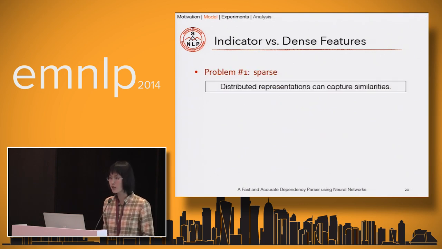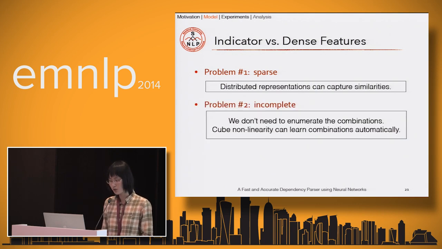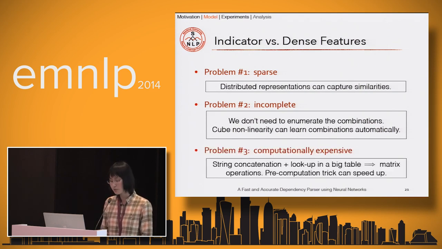Okay, now let's review the 3 problems I just mentioned. For the first problem, we propose the distributed representations, and we believe that they can capture the similarities between different objects. For the second problem, now we don't need to enumerate all the combinations, and we believe that the cube nonlinearity can learn the combinations automatically. For the third problem, instead of the string concatenation and the lookup in the big table, now we only need to do matrix operations, and the pre-computation trick can help us speed up.